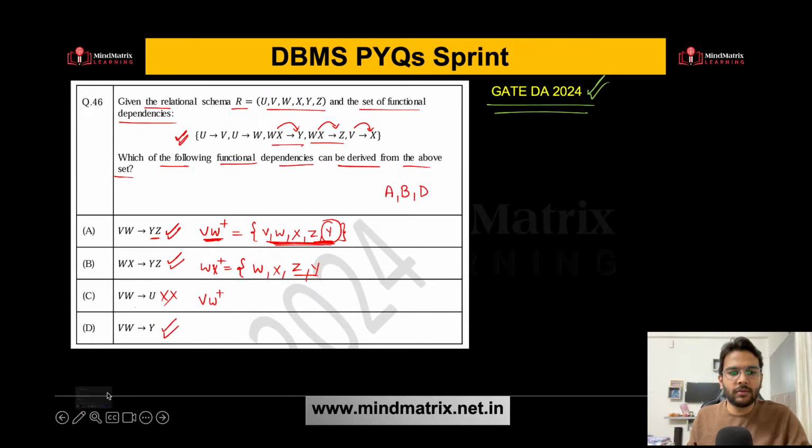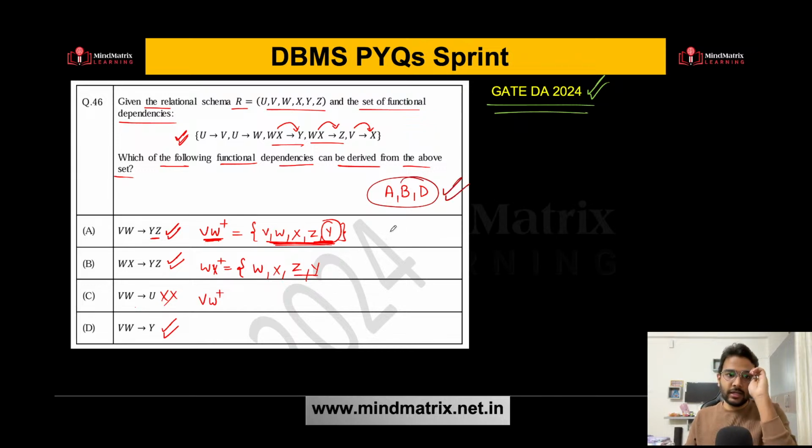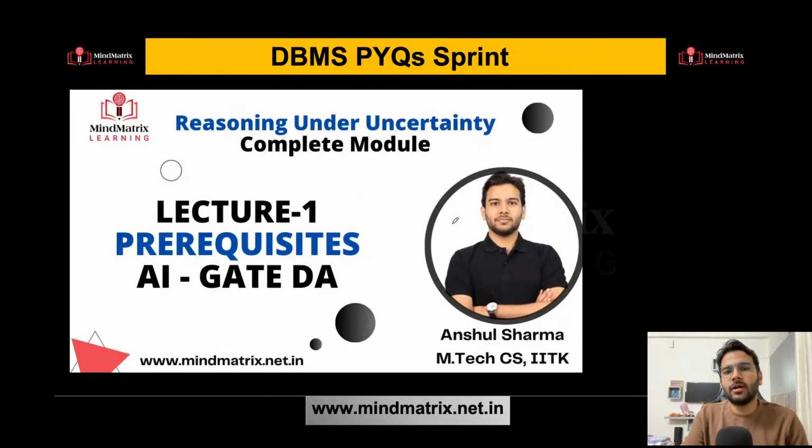Any doubt, anyone? This is the correct answer. A, B, D is the correct answer for this one. And this question was asked in GATE DA 2024 based on functional dependency set. Clear? So that's it from this session.